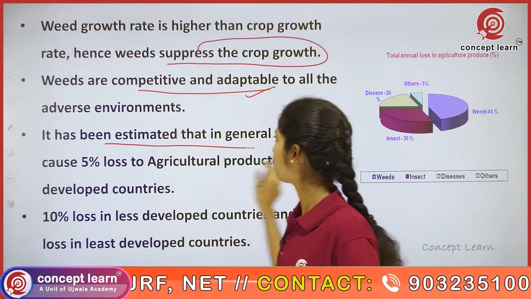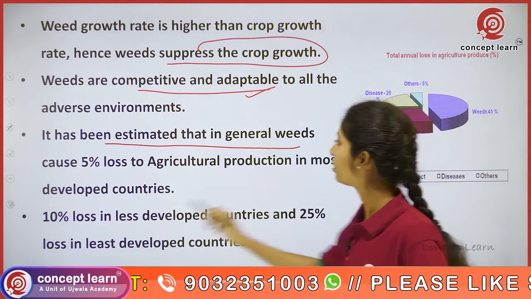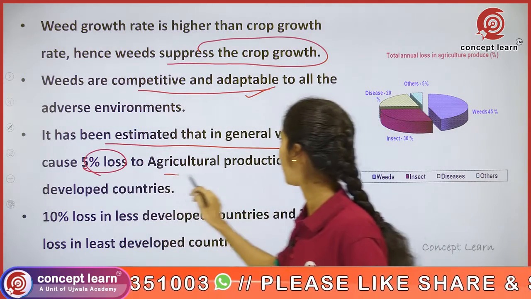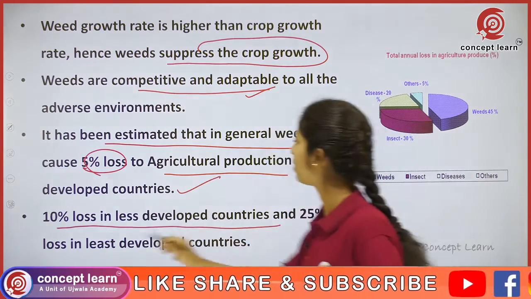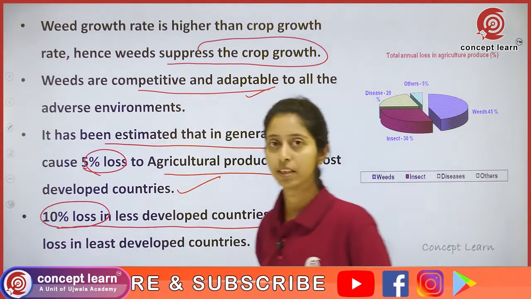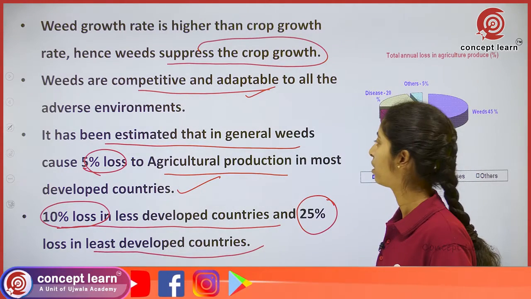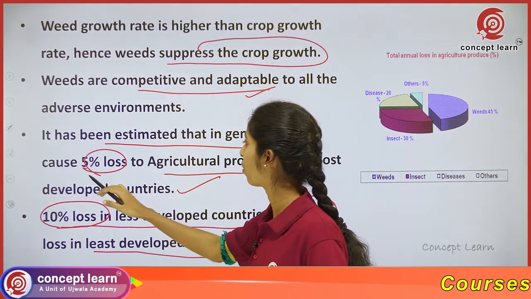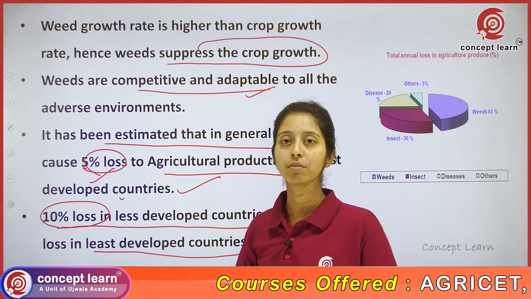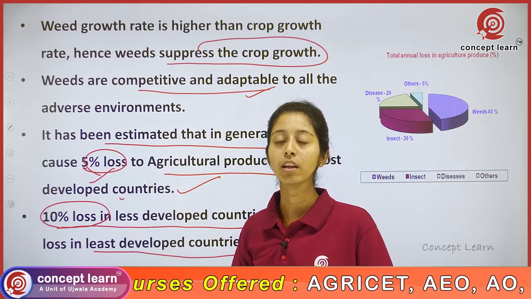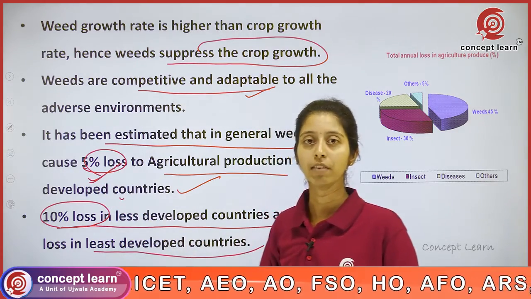It has been estimated that generally weeds cause losses, right? They cause loss of 5% in agriculture production in most of the developed countries. Less developed countries, they are causing 10% loss. Least developed countries, they are causing 25% of loss. So why in developed countries they are causing only 5% loss? Because in developed countries, they are using advanced weed management practices to control the weed. So that's why their loss by the weeds is only 5% in developed countries.